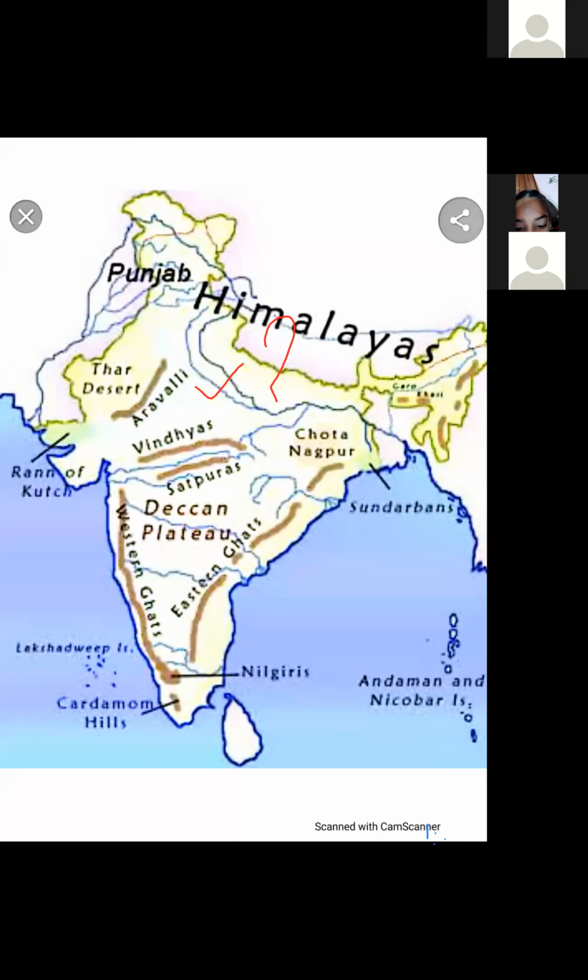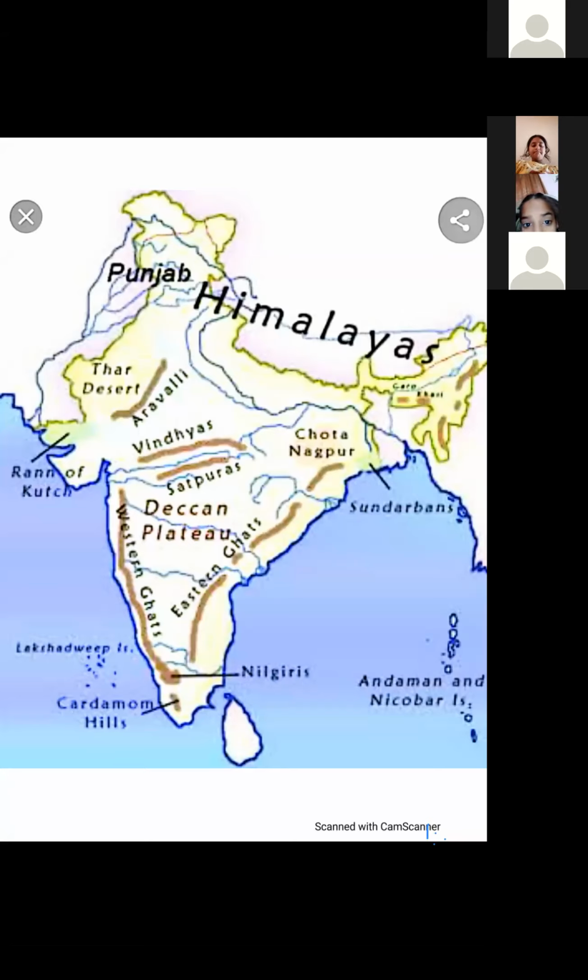Okay. All this we are studying about the Central Highlands. First of all, we learned that the Central Highlands are bounded by the Aravalli Range in the northwest, Vindhya in the south, Bundelkhand in the east. And these highlands are extended up to Chota Nagpur in the east direction.